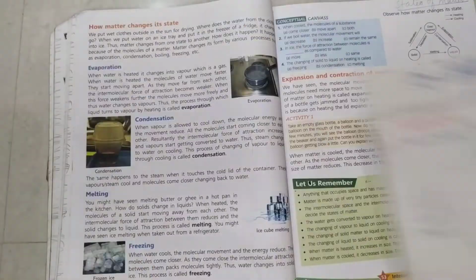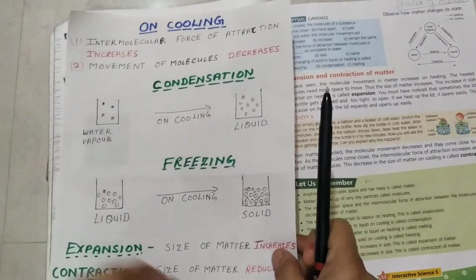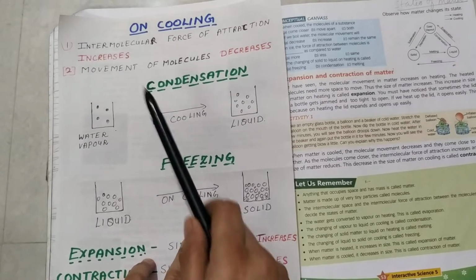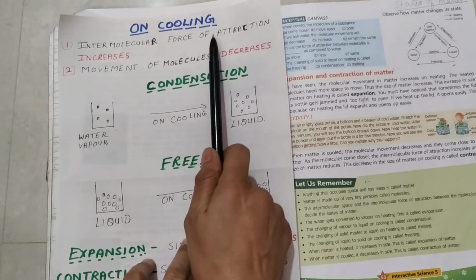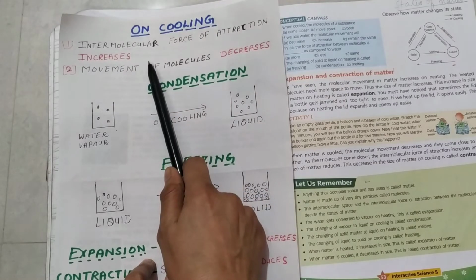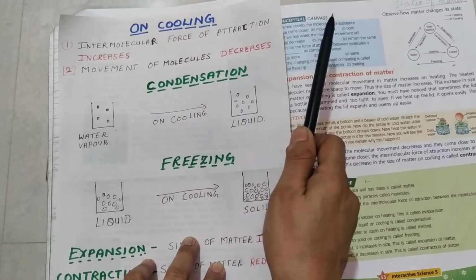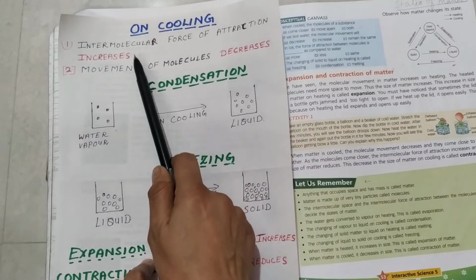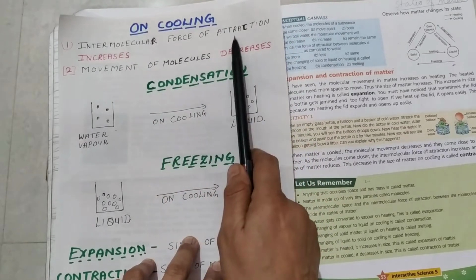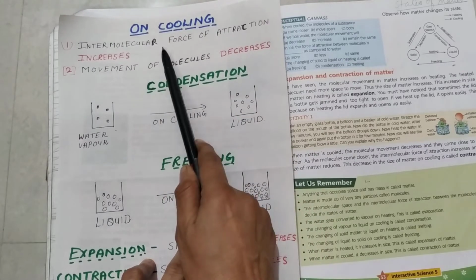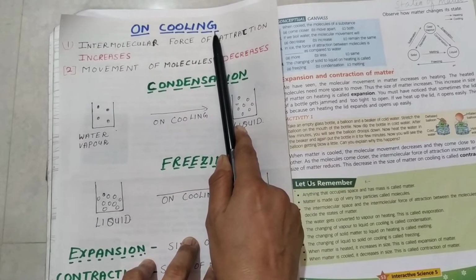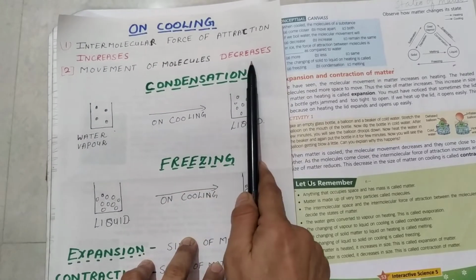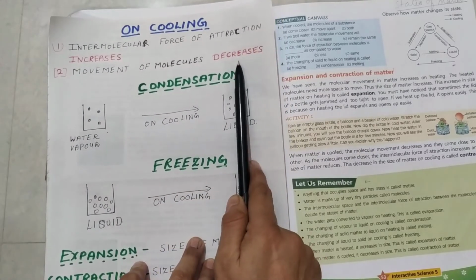Okay. Now next is cooling. The process is just the opposite. On cooling, the intermolecular force of attraction increases. On heating, it was reducing. Clear? Now it is increasing. The intermolecular force of attraction is increasing when we are cooling any matter. Okay? And because of this, the movement of molecules decreases. Clear? I think it is clear to you.